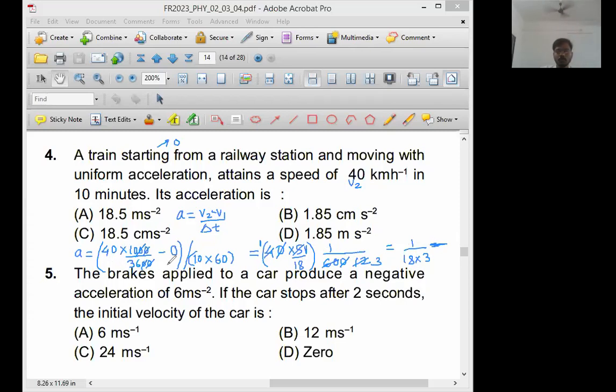Here all the values which we have substituted, check what is that unit and tell me this answer: 1 upon 18 into 3 is in which unit? SI unit or CGS? Yes, no Arshita, think again. Parthivi, think again.